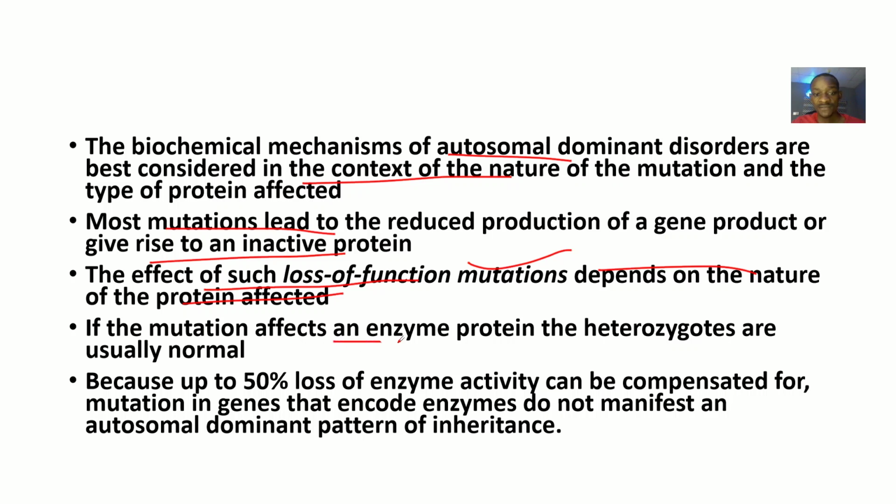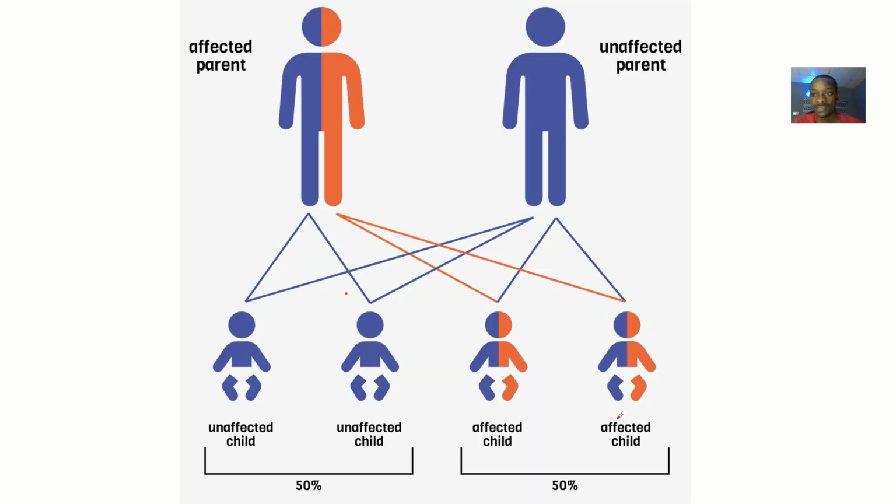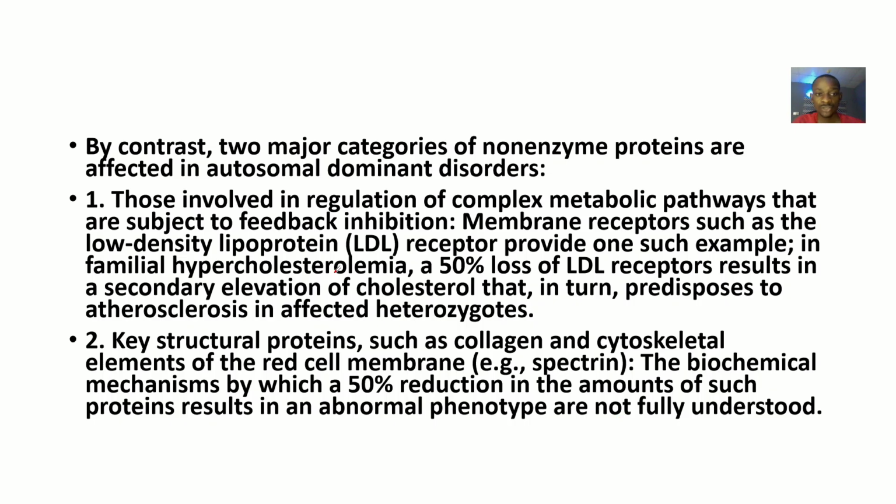If the mutation affects an enzyme protein, the heterozygotes are usually normal because up to 50% loss of enzyme activity can be compensated for. Mutations in genes that encode enzymes do not manifest an autosomal dominant pattern of inheritance. By contrast, two major categories of non-enzyme proteins are affected in autosomal dominant disorders.